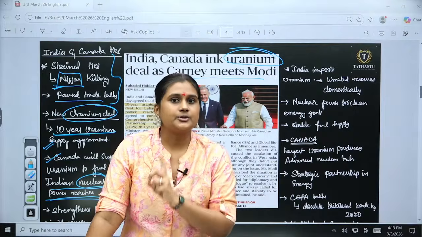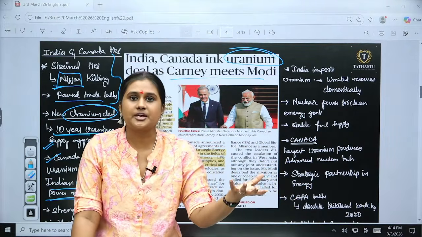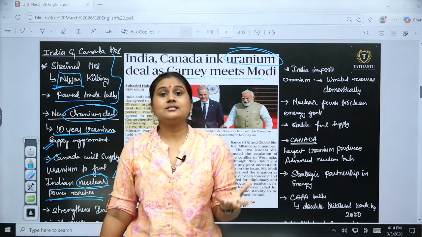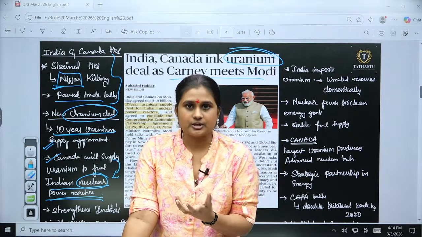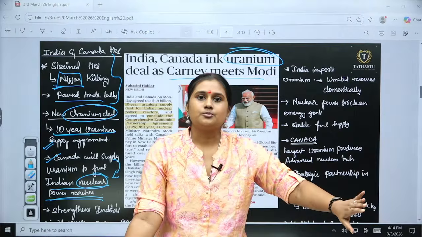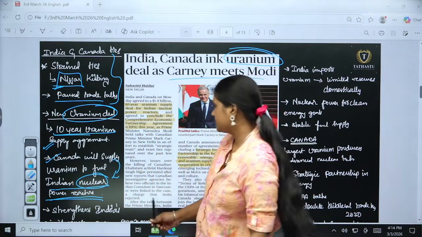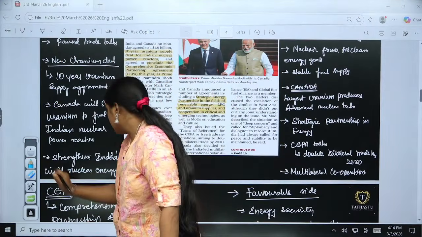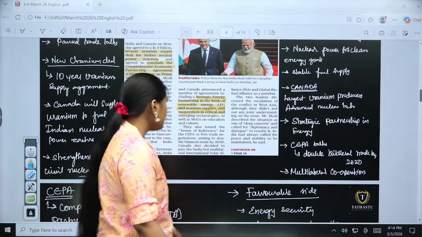Second, Canada has one of the best nuclear power technologies in the world. So if we get uranium, it may extend to a very positive sign of getting those technologies also. We will be getting the technology, as well as funds from international forums, where we will be focusing on moving to cleaner energy. So it is a win-win situation for India. Then it strengthens India's civil nuclear energy program that we have discussed.